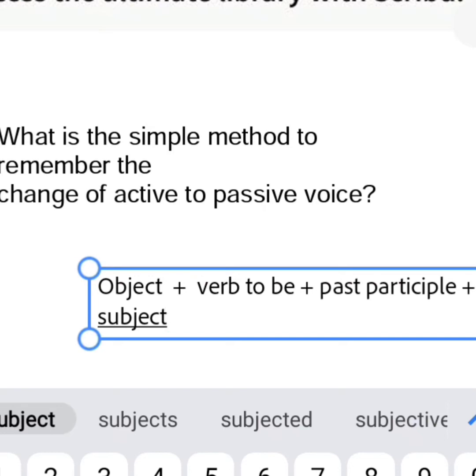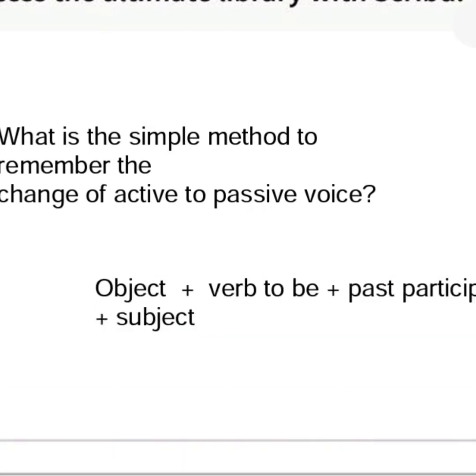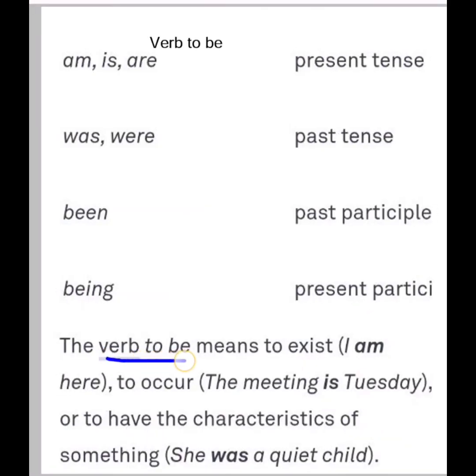I can't call it a trick because this is the general form of passive voice, but you need to remember this, and it can be taken as a simple method to remember it. So what is verb to be? Verb to be means to exist, to occur, or to have the characteristics of something.